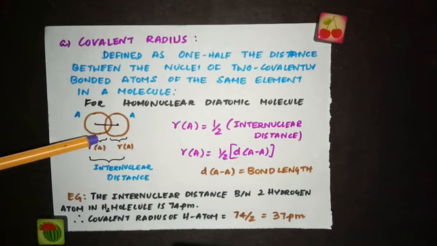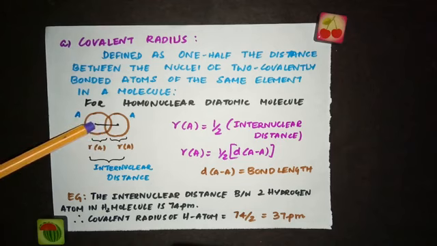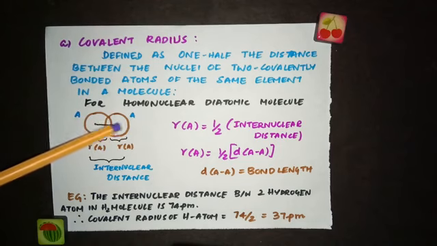Here the covalent radius is defined as 1/2 the distance between the nuclei of two covalently bonded atoms. So these are the two covalently bonded atoms, and this is the distance between their nuclei. This distance divided by 2 will give you the covalent radius.